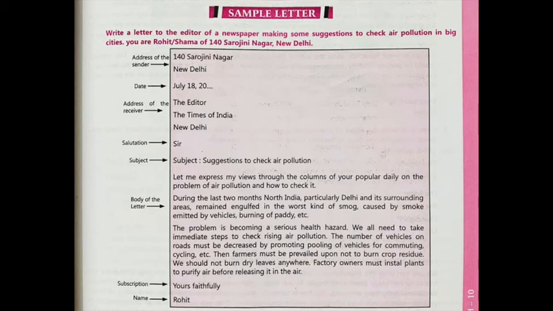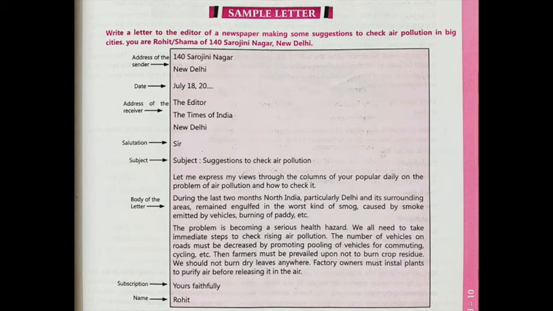First, let's revise all the rules, the format of a formal letter again. Address means the sender's address. First of all, your address will come, and then the date, and then again one more address. This address will be the receiver's, and then the salutation, respected sir, madam, like this, and then it's the time for the subject.